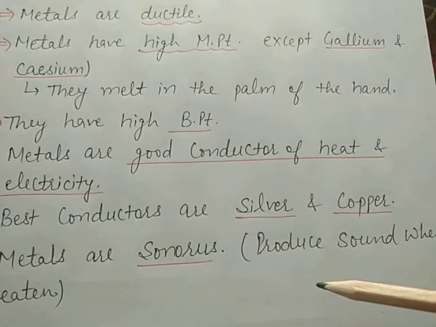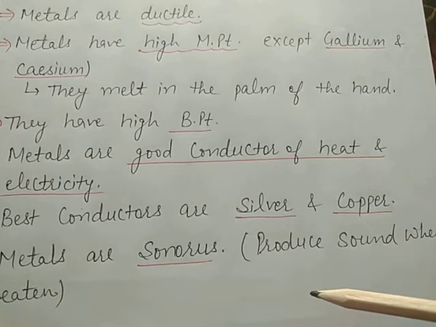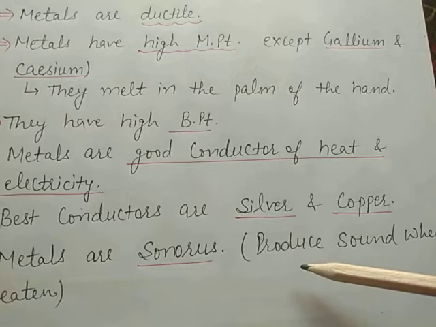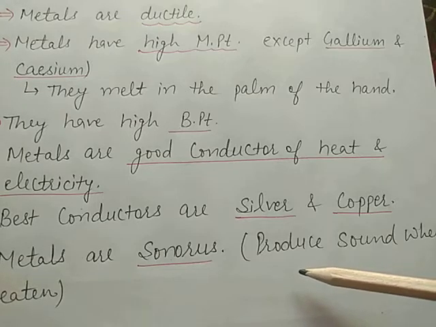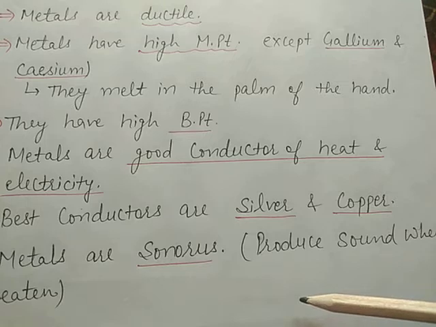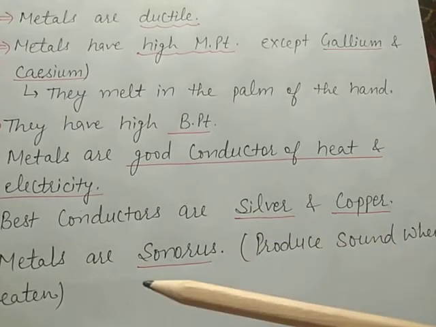For example, you can hear this sound in the temple in the morning during prayer time. And the sound is also produced when a bell rings to indicate the end of a period in your school. This is due to the sonorous nature of the metals which constitute the bell. So the school bell is an example of metals.